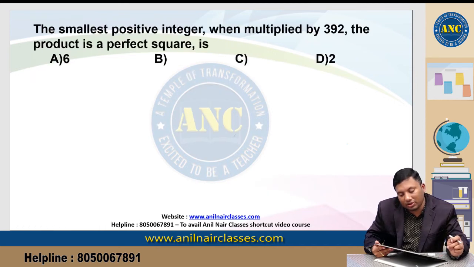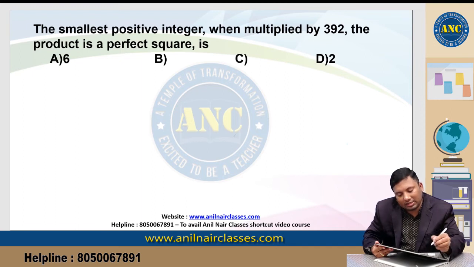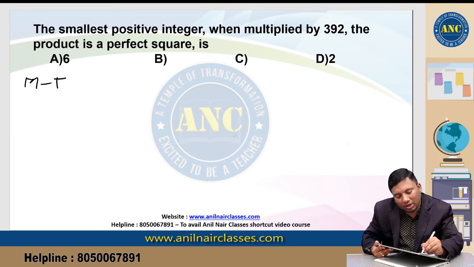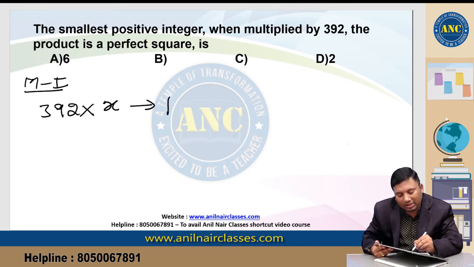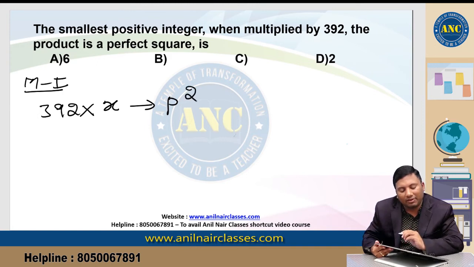The smallest positive integer which, when multiplied by 392, gives a product that is a perfect square. 392 is multiplied by x, which will result in a perfect square.